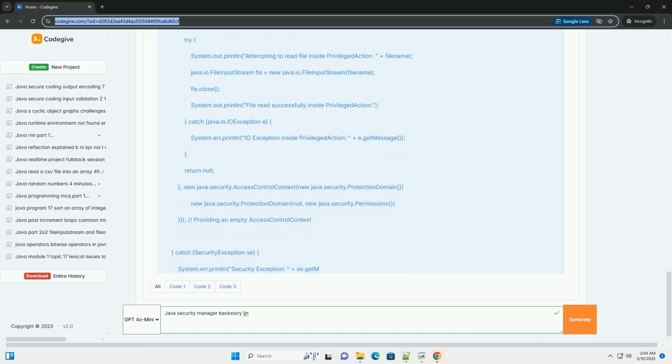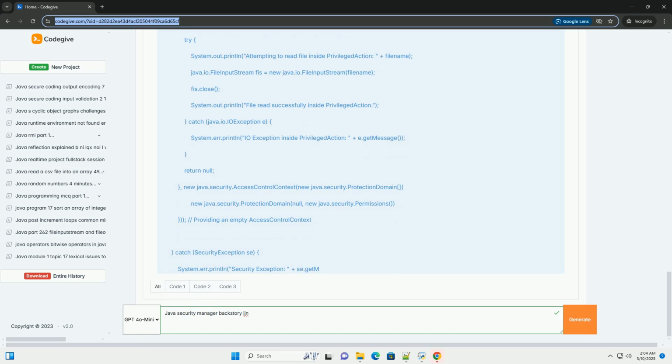$user.dir is a system property that expands to the current working directory. $/ is a platform-independent file separator. 4. Run with the security policy: java -Djava.security.policy=my.policy SecurityManagerExample. This should now succeed in reading the file.